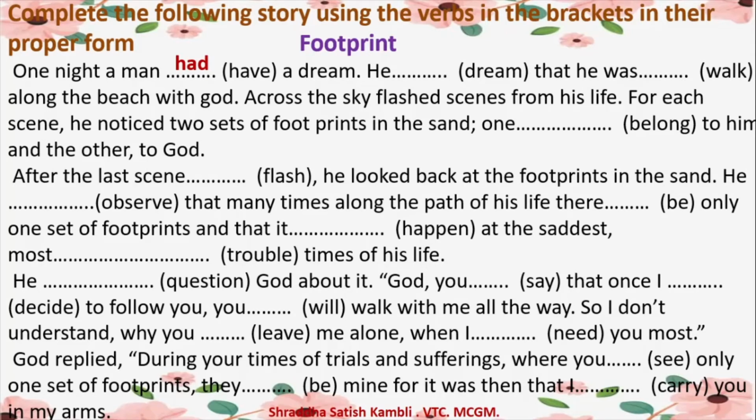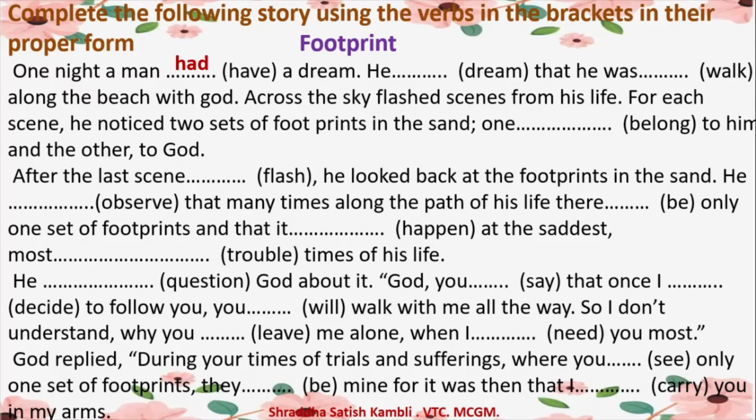When I say one night a man had a dream, see, when you're telling a story, you're telling it in the past, isn't it? So, had is the right form of the verb have here. In this way, you will complete the other sentences also. Let me leave you here for a second to pause and try to find out the answers yourself.